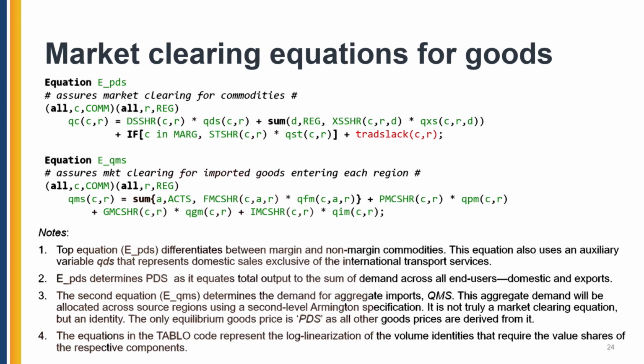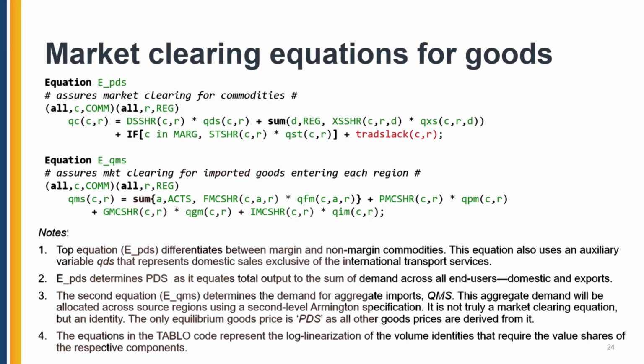The market clearing equation for goods is represented on the top in this slide. This is in linearized form, and this is how you will observe it in the GTAP model. It basically assures that all the commodities, in this case in volume terms and quantities, are going to be used exhaustively. Here are your domestic sales and your exports. And if we're dealing with a margin type of commodity, if C is a margin, then you also have to sell it to the global transportation pool.